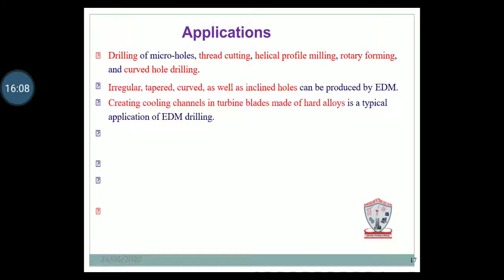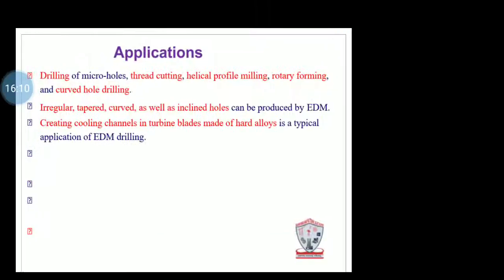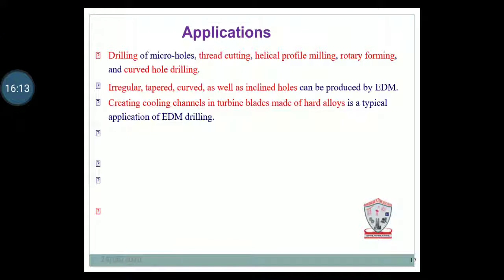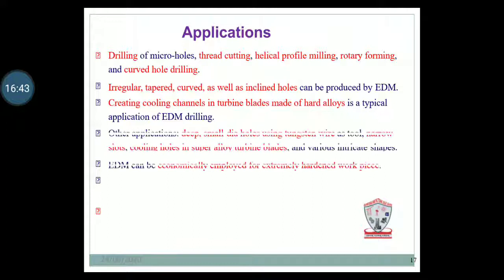Next, applications, where it is used. The first application is drilling of micro holes, thread cutting, helical profile milling or rotary forming, and curved hole drilling. In industry, when micro hole drilling is required, or threading or cutting, internal threading also, this EDM machine is used. When irregular, tapered, curved as well as inclined holes are required, they can be produced by the EDM process. Creating cooling channels in turbine blades made with hard alloy is a typical application of EDM drilling.